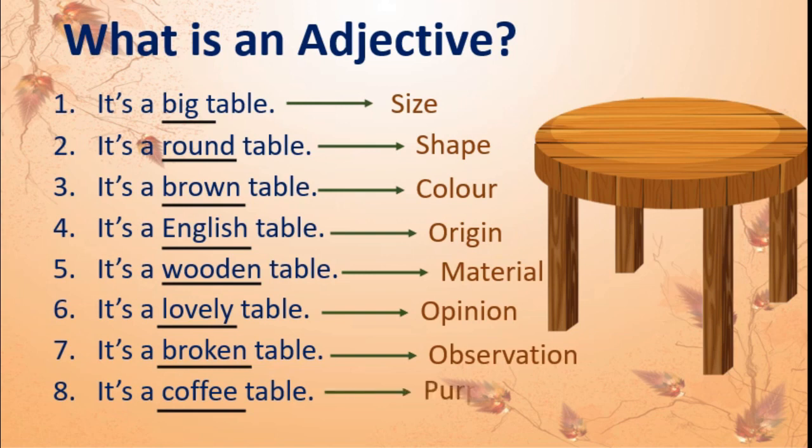So coffee tells us the purpose of the table. Got this, students? Here we have taken only one object, that is table, and we used so many describing words to tell all different size, shape, like that we used here. Okay.